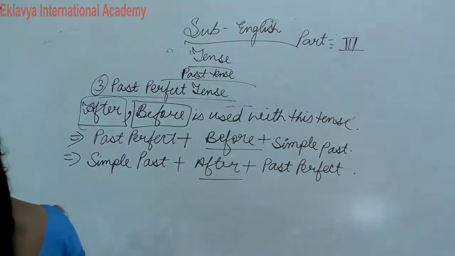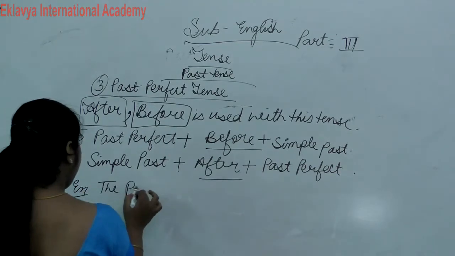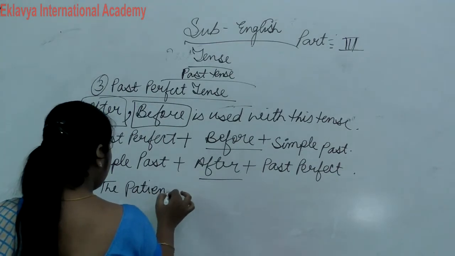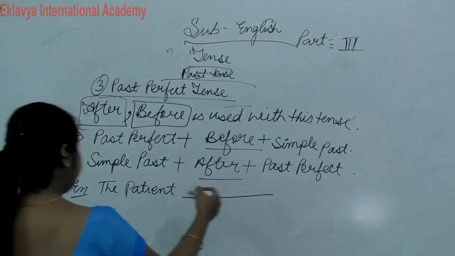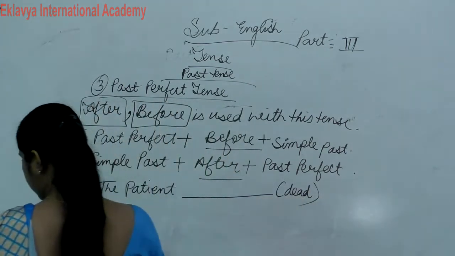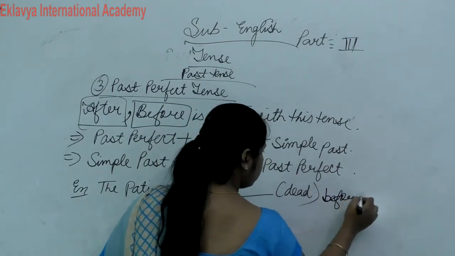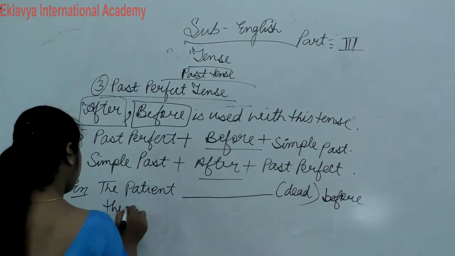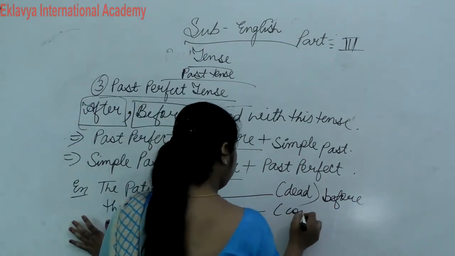Now how we use? Example, the patient dash, the patient that before the nurse come.